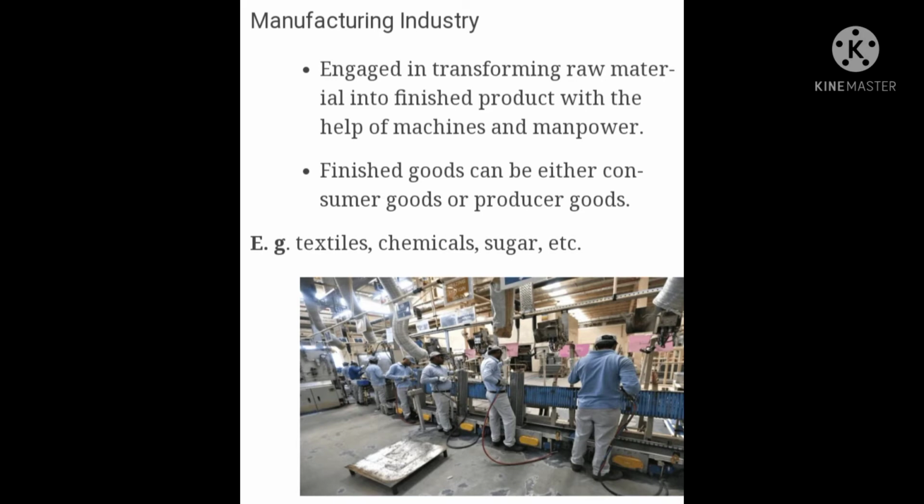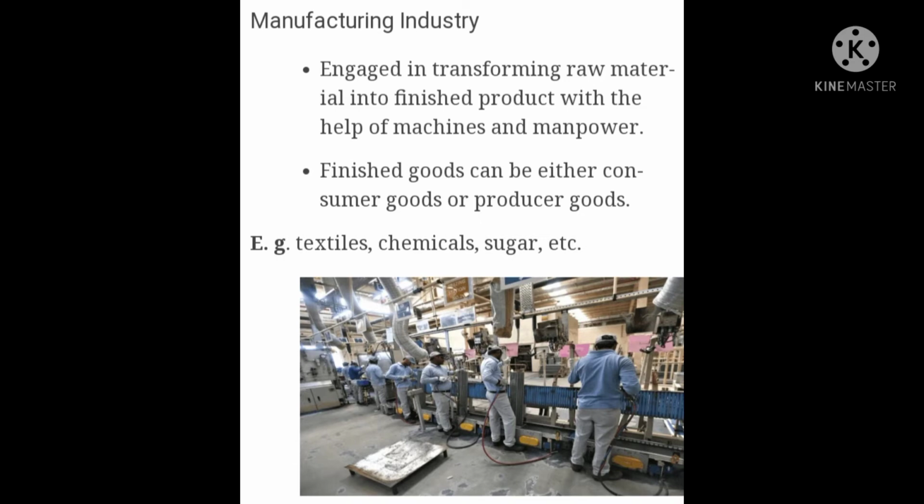For example, in the secondary industry we have the manufacturing industry. If I take the example of sugar cane, how do we get sugar? We get sugar from sugar cane. So the production of sugar from sugar cane is an example of the secondary industry. Similarly, the production of cereals, for example cornflakes which you eat daily, is also an example of the manufacturing industry. Now the manufacturing industry has been divided into the processing industry, assembling industry, analytical industry and